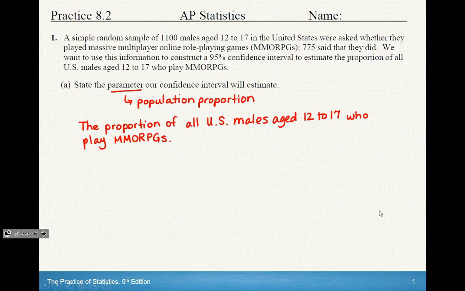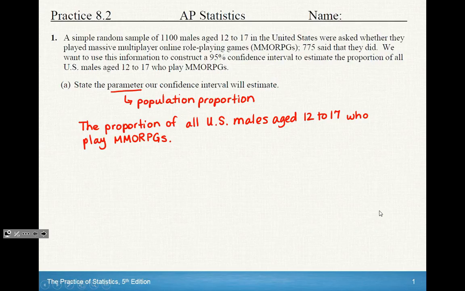State the parameter our confidence interval will estimate. So when you're doing your write-ups for your free response, part A is basically the state part of it, at least the first part of it. You're going to be more in detail when you are writing up your true free response. This question is A through H. It's all the parts of your state, plan, conclude, with a little bit of extra.